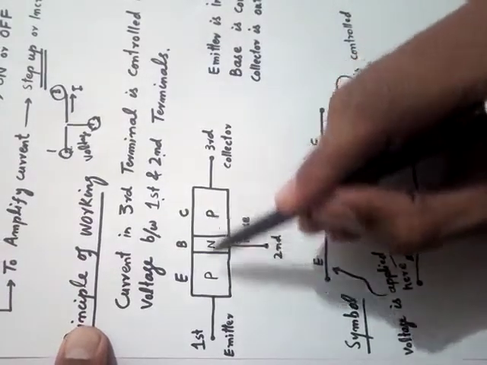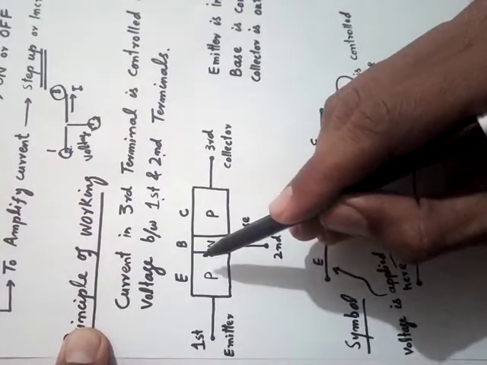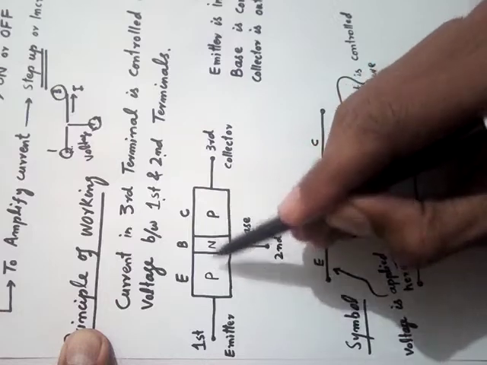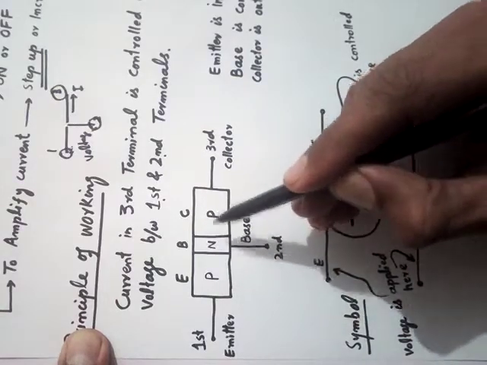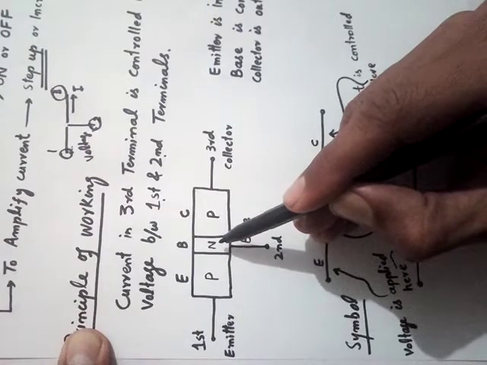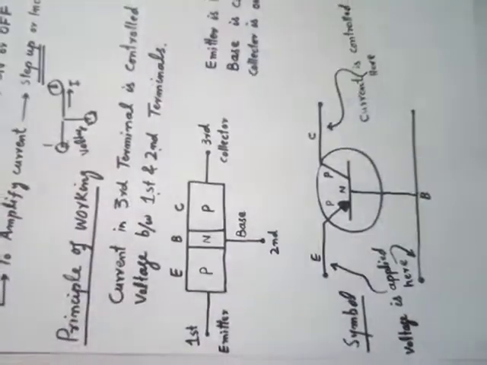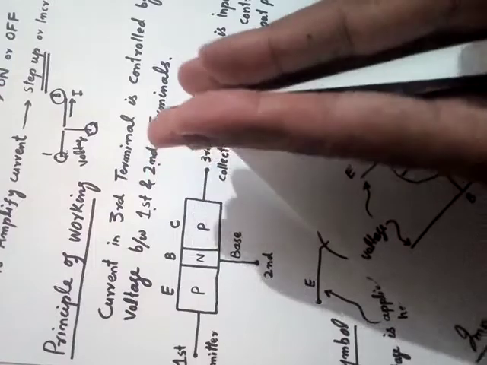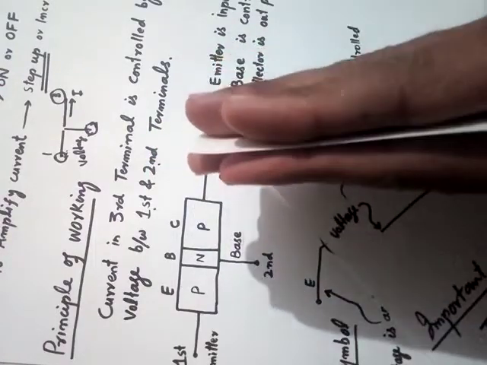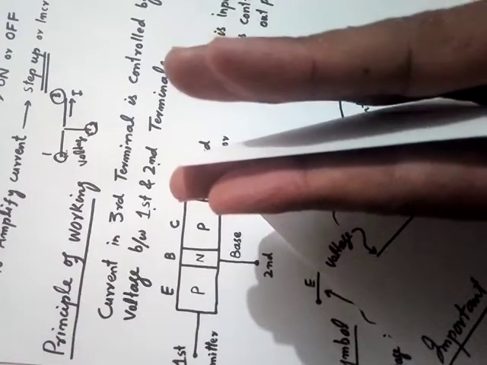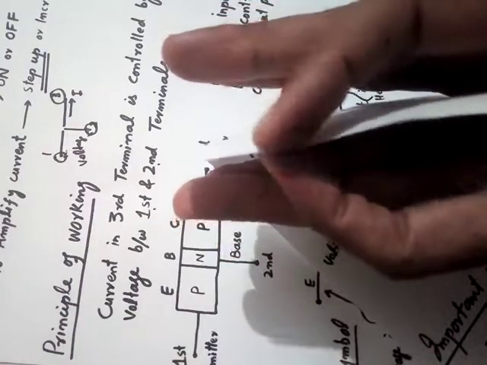Now this is the schematic diagram of a transistor. It has three terminals. Let me tell you first, this is kind of like a sandwich. Sandwich means there is an n-type semiconductor in between two p-type semiconductors. What does it mean? Consider this page, for example. If I keep this page right here in between my palms or hands, you can see that my right hand is p-type, for example, and this left hand is also p-type. And consider this paper.